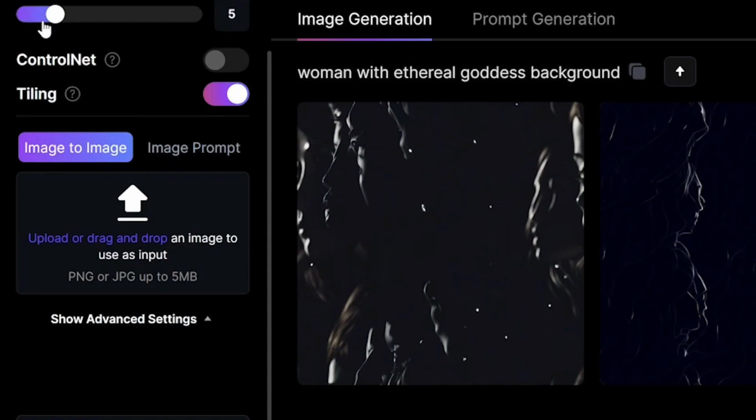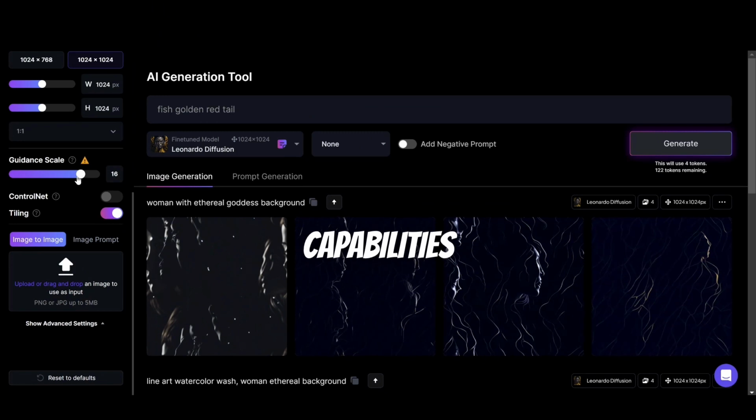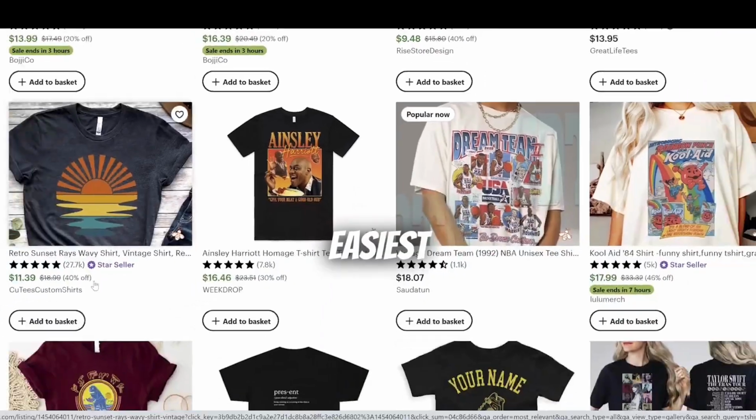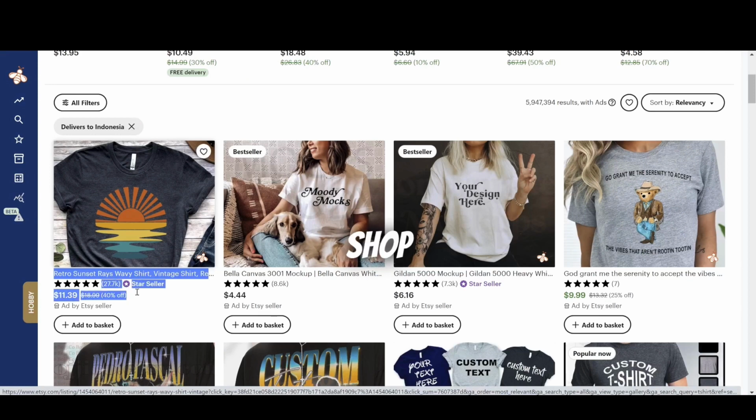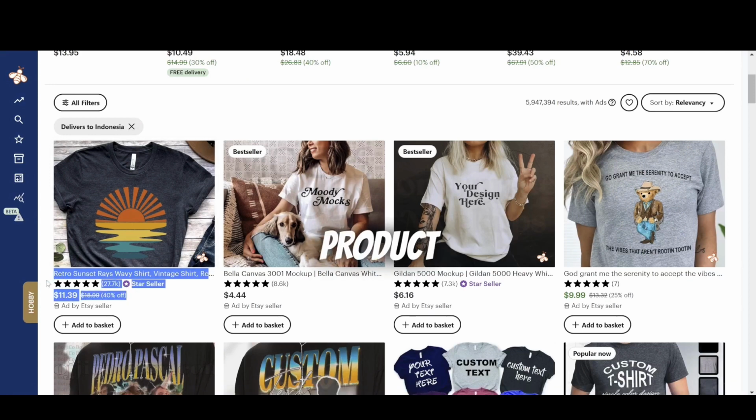Considering the features and capabilities of Leonardo, there are potential business models that can help you generate passive income online. One of the easiest examples is selling your art products on platforms like Etsy. This shop generates thousands of dollars from a single product.